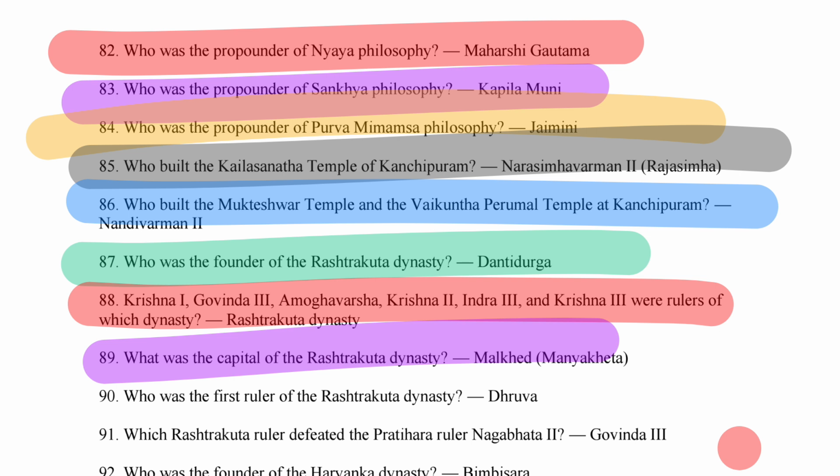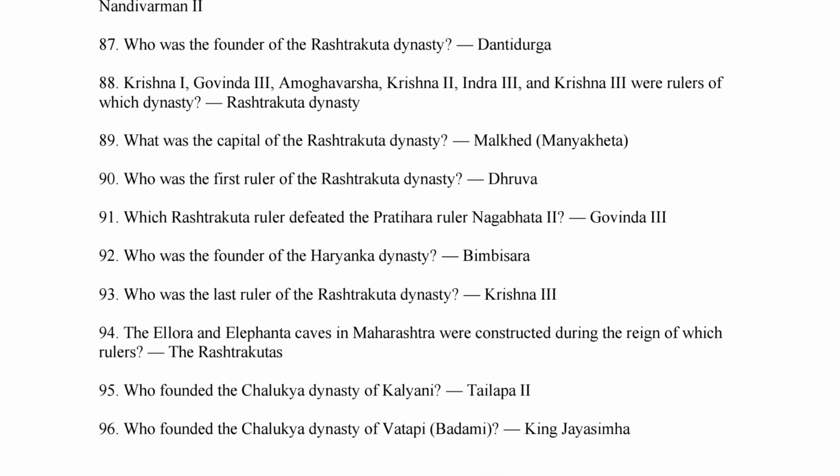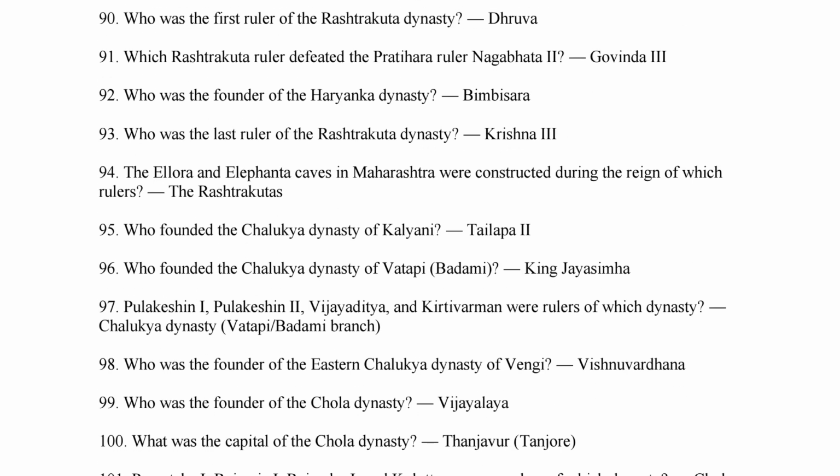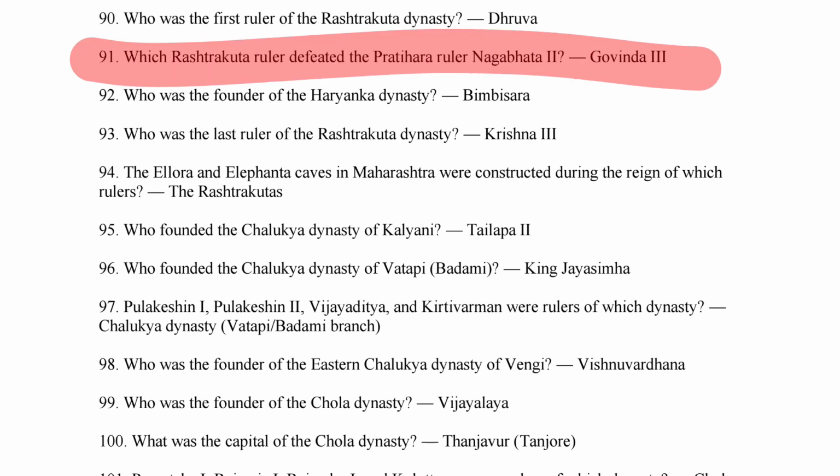Next is what? What was the capital of the Rashtrakuta dynasty? So it's Malkhed, Manyakheta. Okay, who was the first ruler of the Rashtrakuta dynasty? So it's Dhruva. Okay, right. Next question is what here? Which Rashtrakuta ruler defeated the Pratihara ruler Nagabhata II?